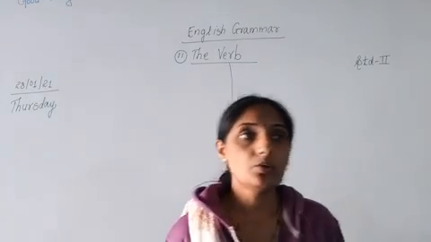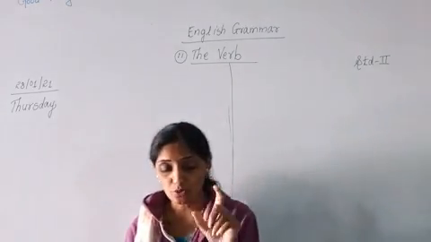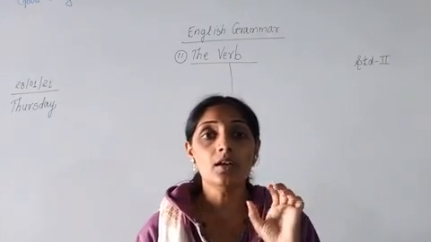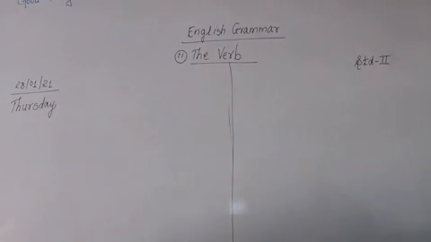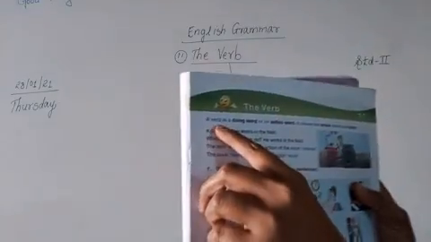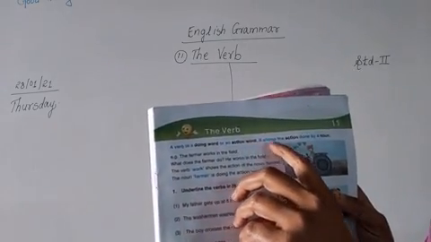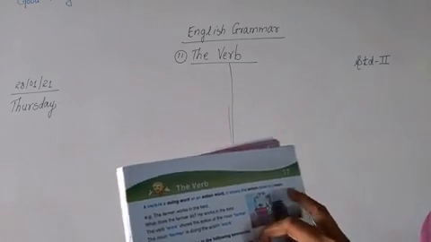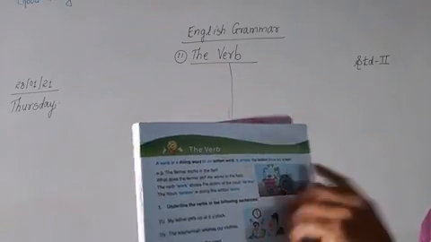Okay, now what do you understand by the word verb? A verb is a word which shows the action in the sentence. Here it is told: a verb is a doing word or an action word. It shows the action done by a noun.